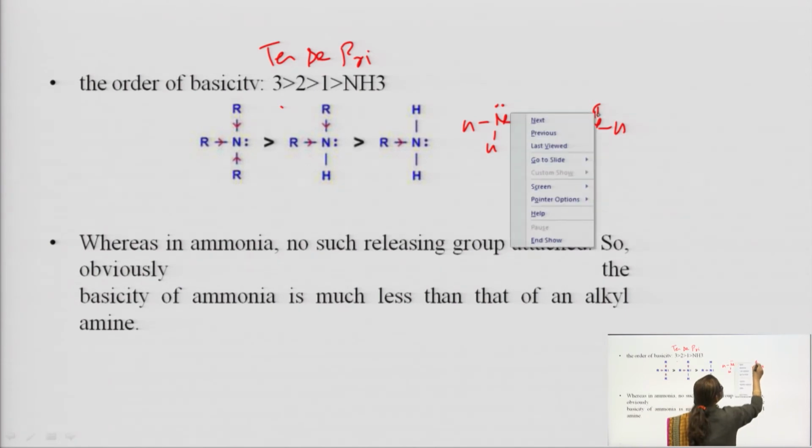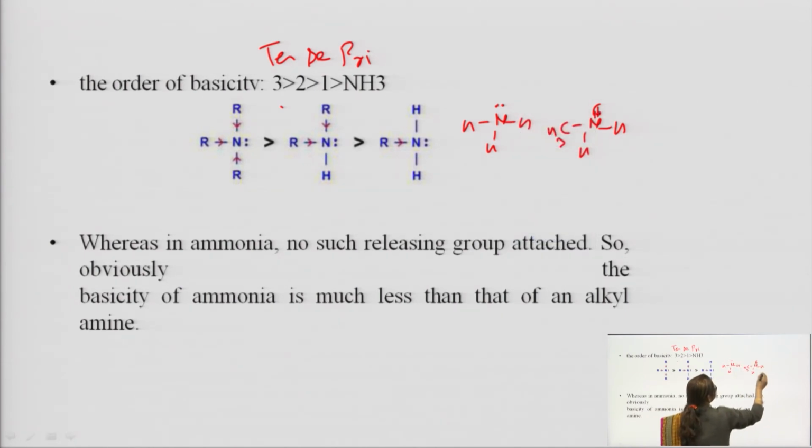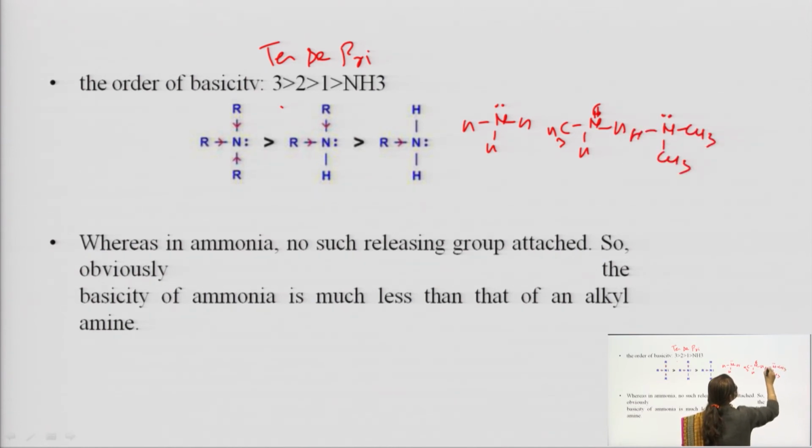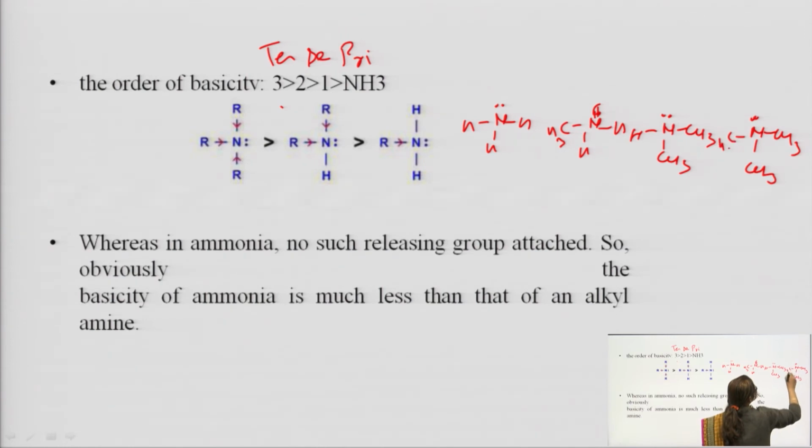Now suppose 2 methyl groups are there, and in this, 3 methyl groups are there. See, these methyl groups are donating electrons. They are making it more electron rich.